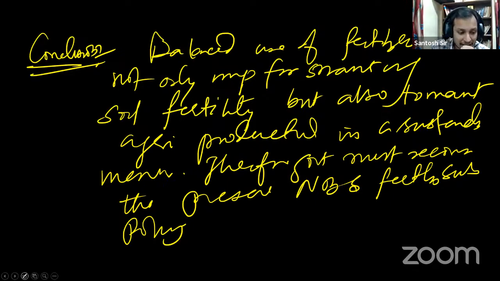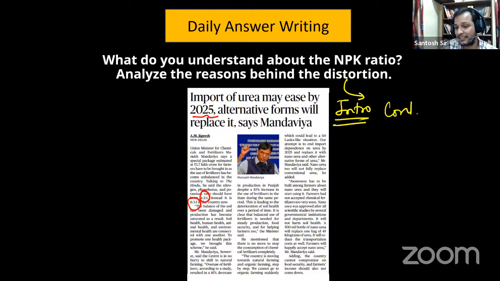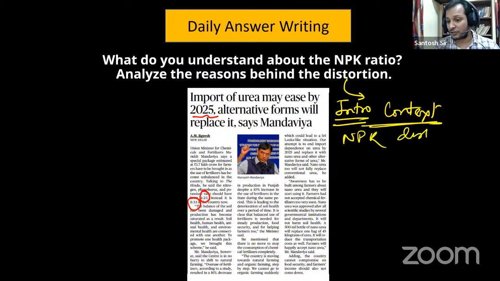So you see how did we tackle the question? What did we do initially? In the introduction we gave the context. Why are we talking about this NPK ratio? Because the ratio has distorted. That is why this topic is in news. So that is the context that you set.